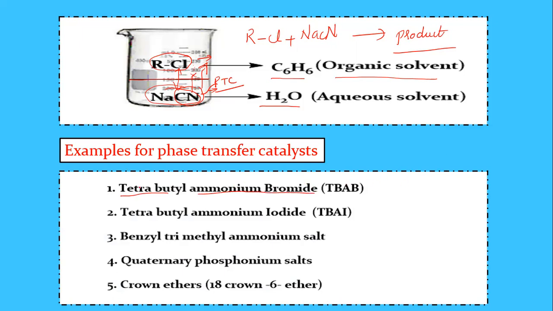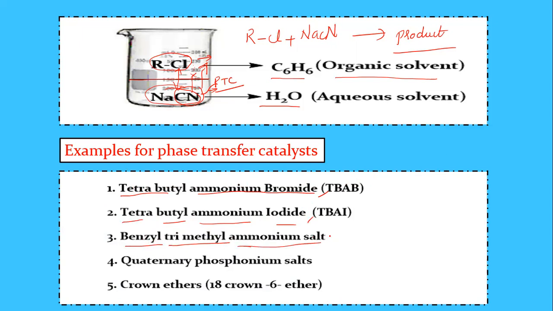What is the name? Tetrabutyl ammonium bromide. The second example for the phase transfer catalyst is tetrabutyl ammonium iodide. Here bromide, but here iodide. And the third one is benzyl trimethyl ammonium salt.